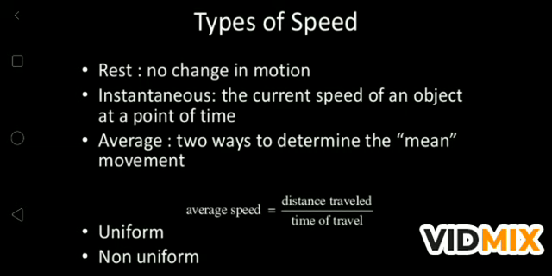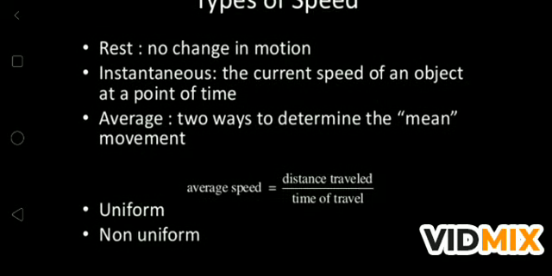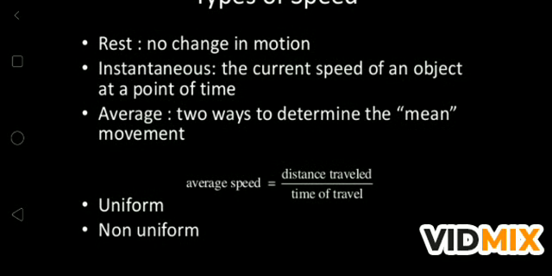Now, what is average? Average, also known as mean, means total distance traveled and the total time taken. That is the way to find the average speed. So take the total distance traveled and the total time taken to cover that distance. If you divide it, you will get the average speed.